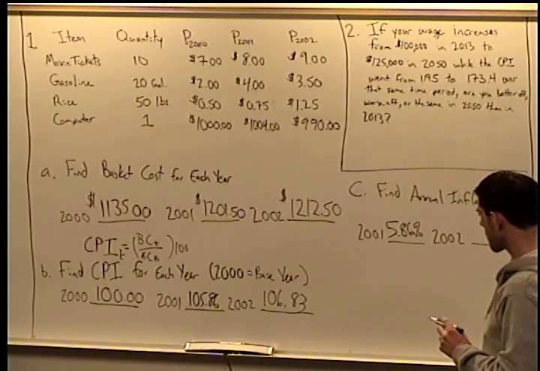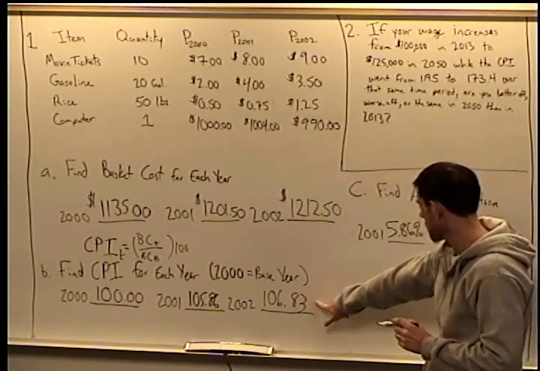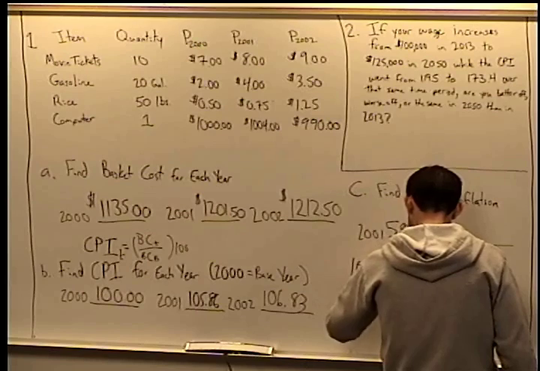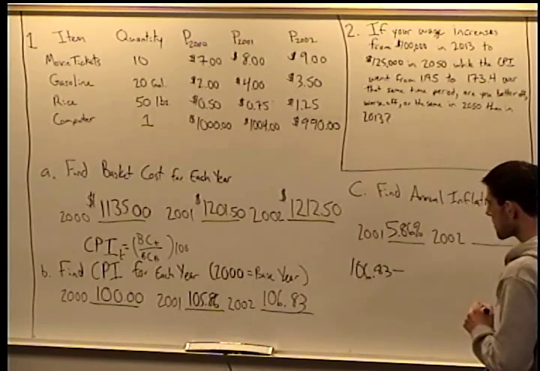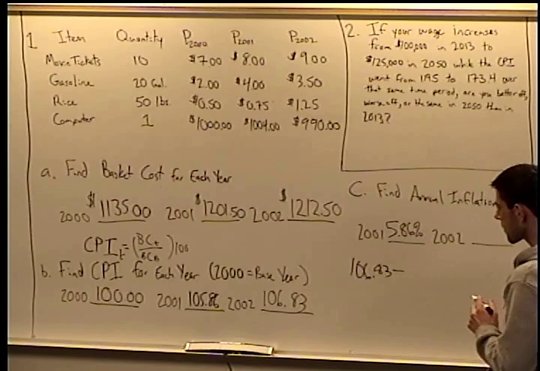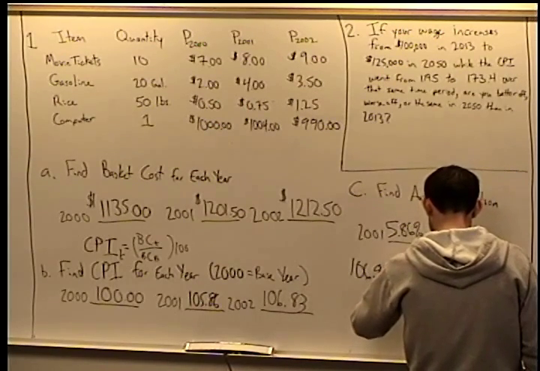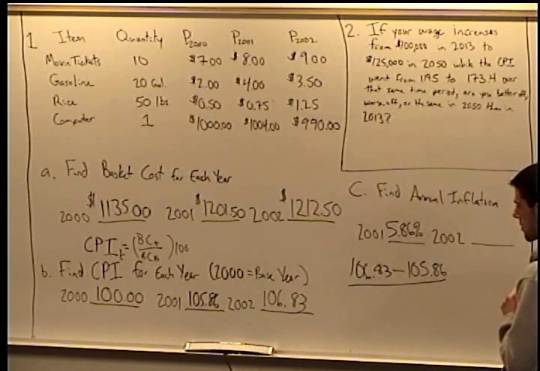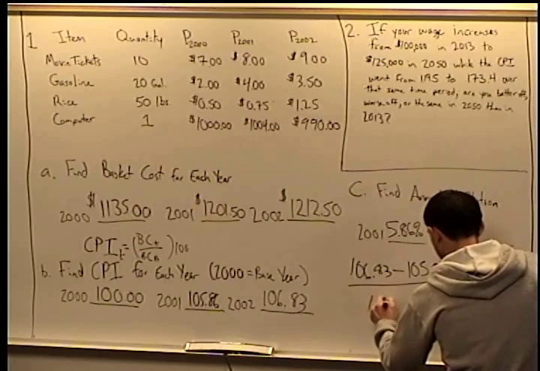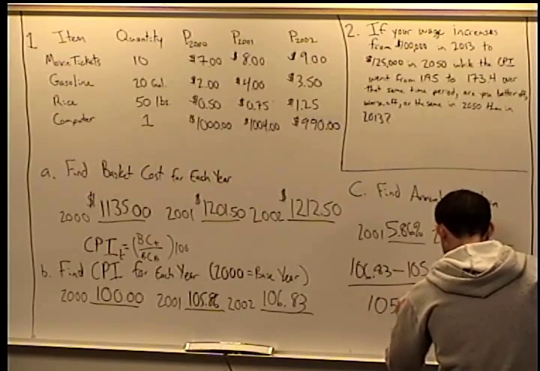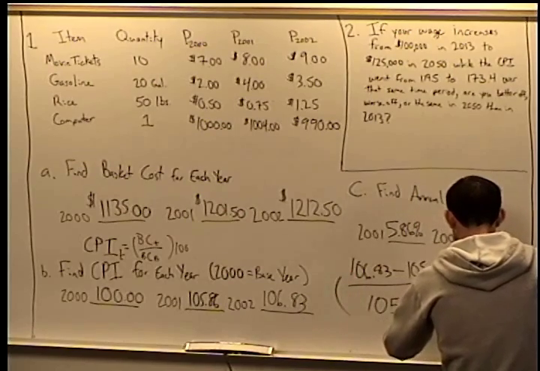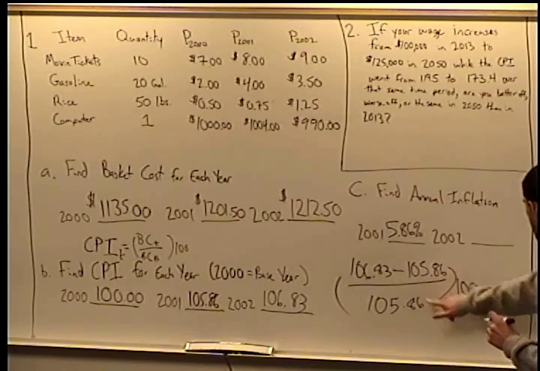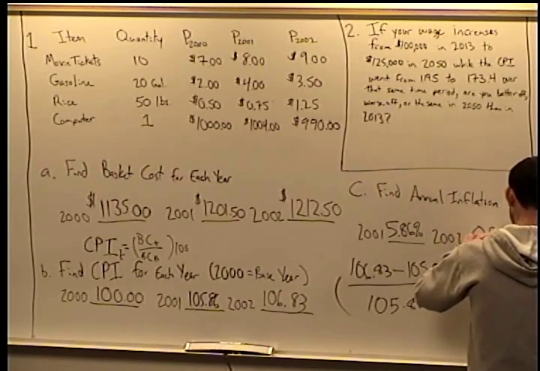So we take the CPI in the current year, 2002, 106.83, minus the CPI in 2001, the previous year, 105.86, divided by the CPI in the previous year, so 2001, and that's 105.86, and then we multiply that by 100, and if you do the math here, you should come up with 0.91%.